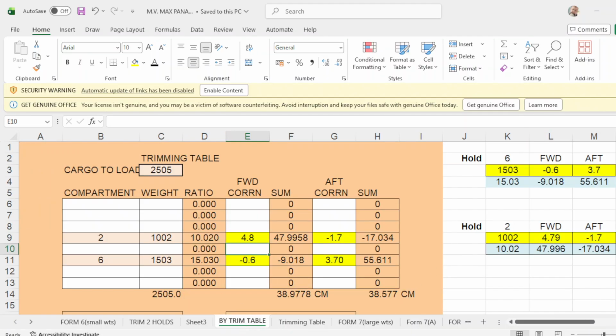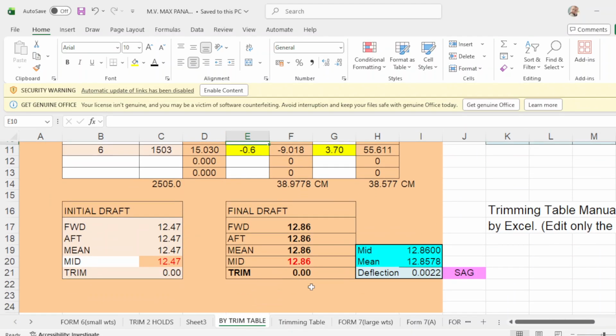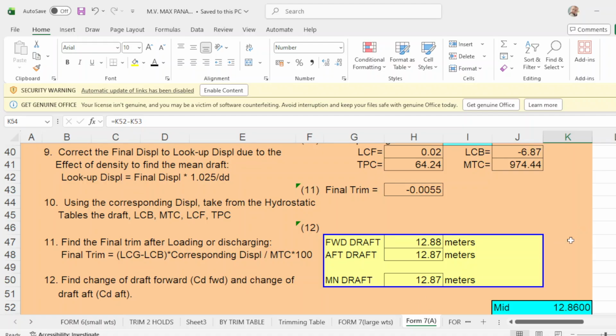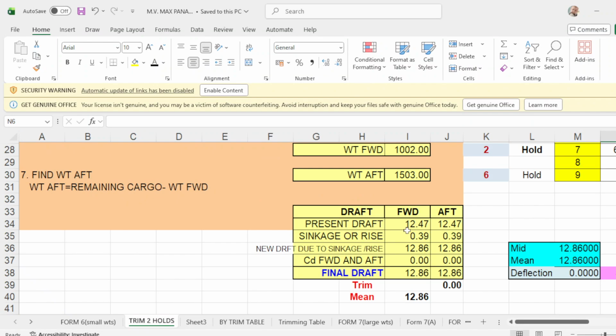Okay, apply this one, then you have even keel, and this last one will be form 7. But sometimes you will get exactly the same figures as this one or this one.